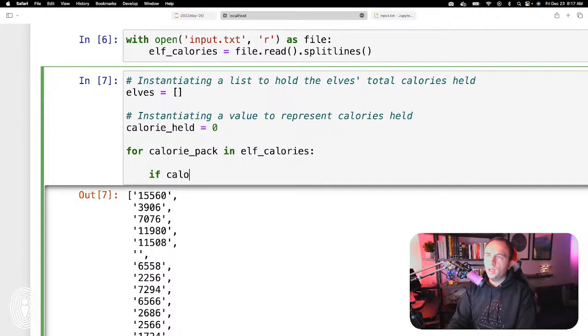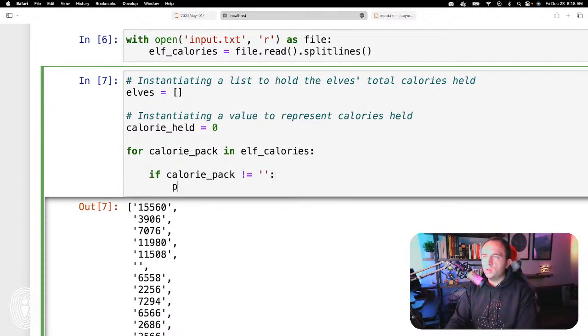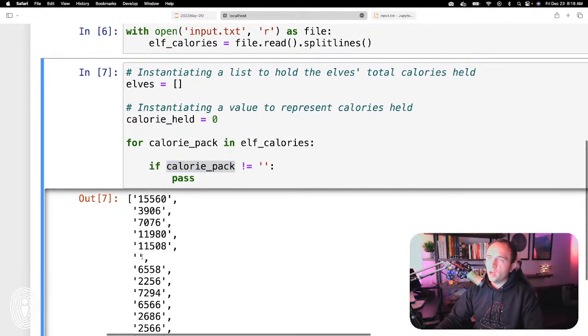if calorie pack not equal empty. Okay, so I'm going to skip ahead a little bit, and this word right here, pass, is a keyword in Python that basically says it's kind of like a placeholder value that says don't do anything, like I need to come back and write this code. But basically, this exclamation equal sign symbol stands for not equal to. So basically what I'm saying is, if the calorie pack does not equal one of these breaks, then we are going to do the incrementing of this calories held.